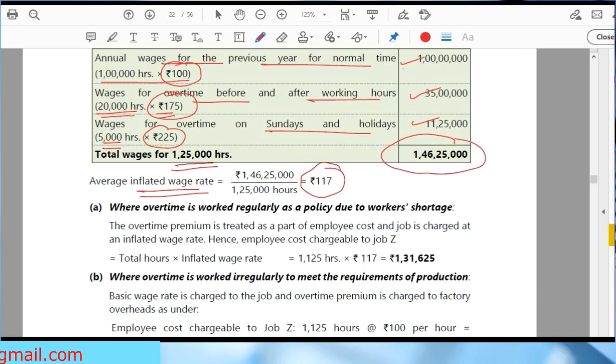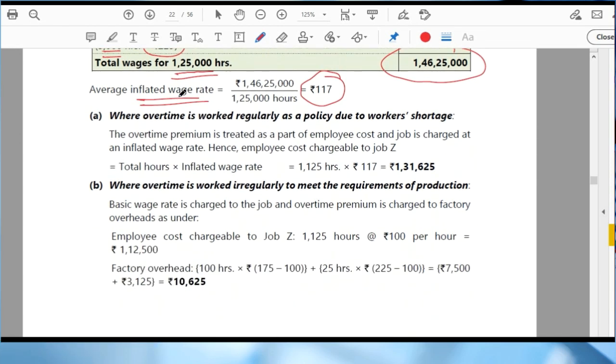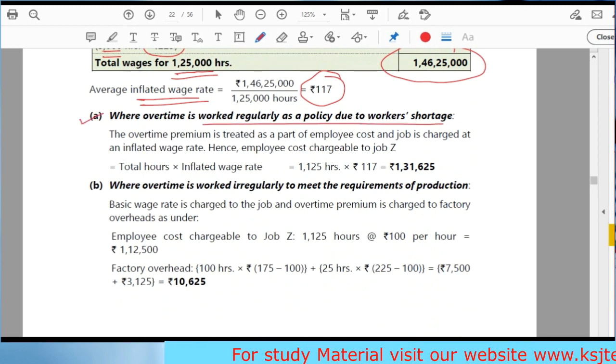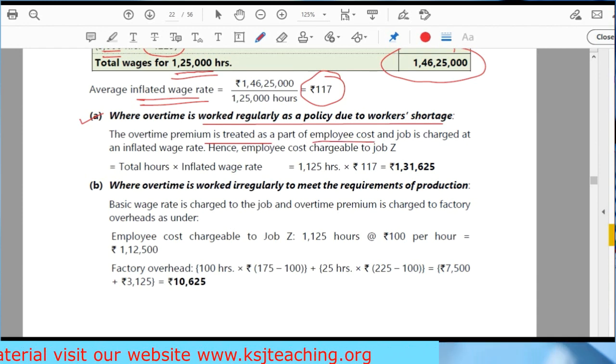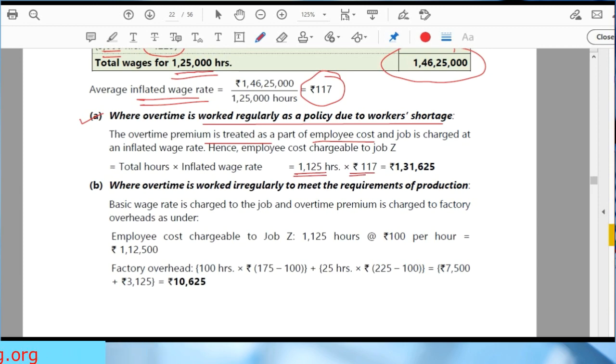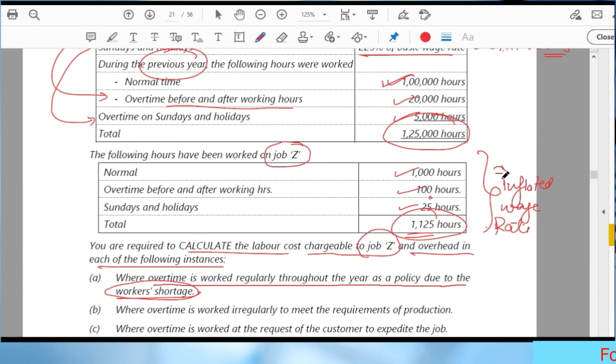Right? So now we can charge it to a particular job. Now, part A: when the overtime is worked regularly as a policy, the overtime premium is treated as a part of employee cost. So, total number of hours, that is 1125 multiplied by inflated rate, that is 117. How, sir? Because we have to calculate it for this particular job, right?